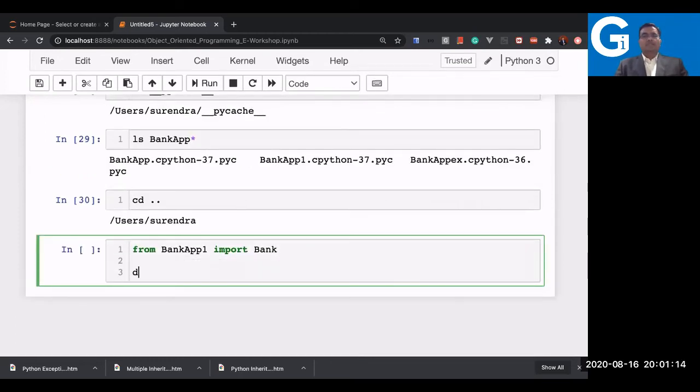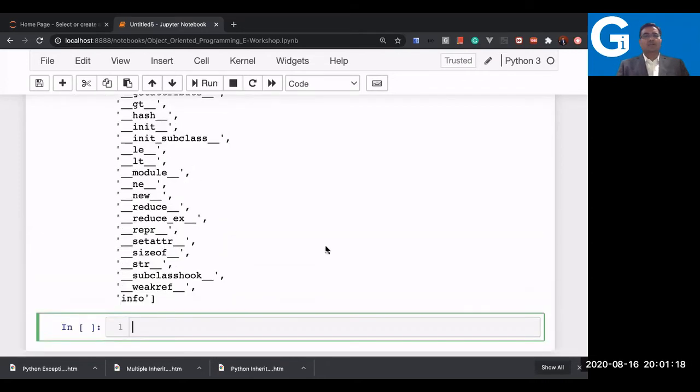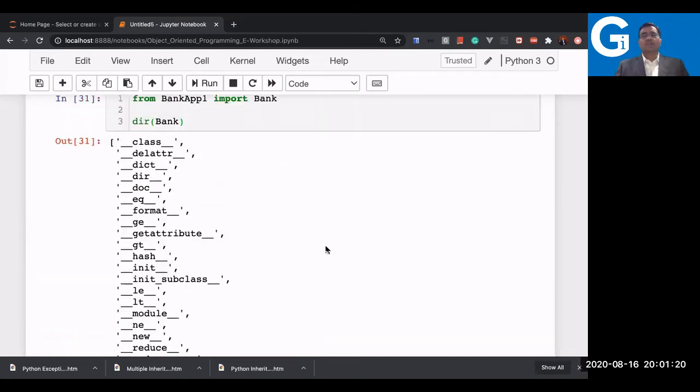Now I can see what is there in the bank, what all things are there. I have some built-in attributes which I did not define, but as I say, everything in Python is an object. As a result, we are inheriting some properties from the object class, which is a super class for all the classes.